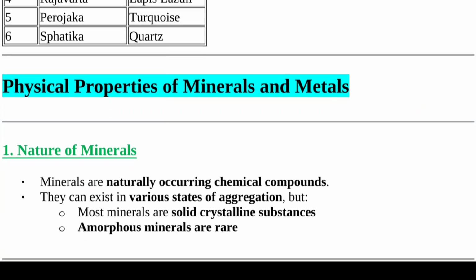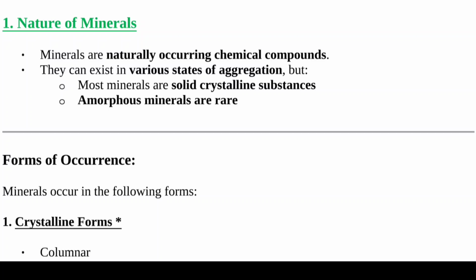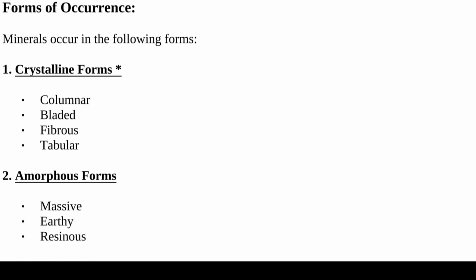Now we see here the main core of these notes, that is the physical properties of minerals and metals. First is the nature of minerals. Minerals are naturally occurring chemical compounds. They can exist in various states of aggregation, but most minerals are solid crystalline substances, and amorphous minerals are very rare. Forms of occurrence: minerals occur in the following forms.